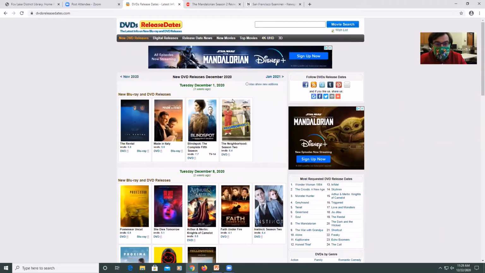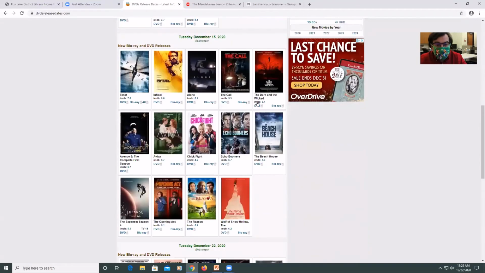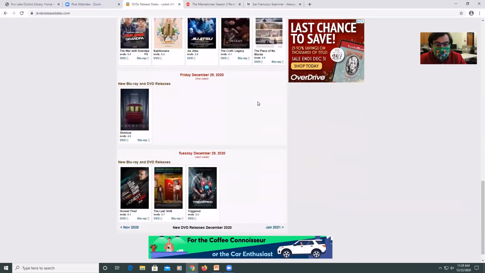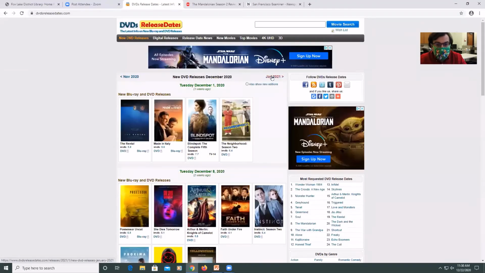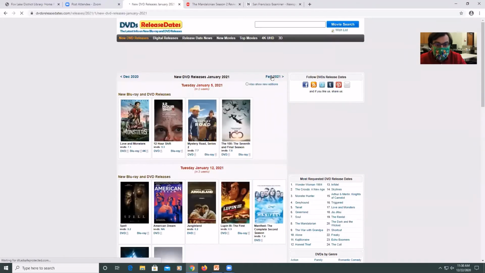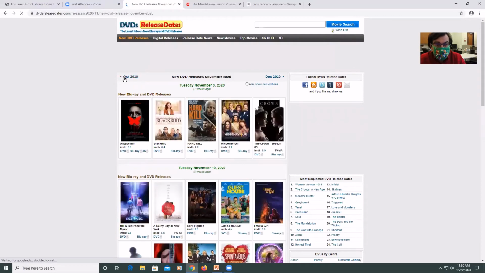So, like in December, here's what's being released on DVD. December 15th, December 22nd, December 29th. You can see what might be coming out in January 2021. You can back up and go into what was released back in November, October.